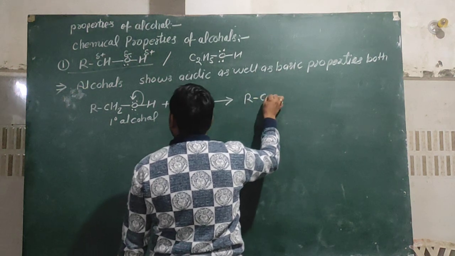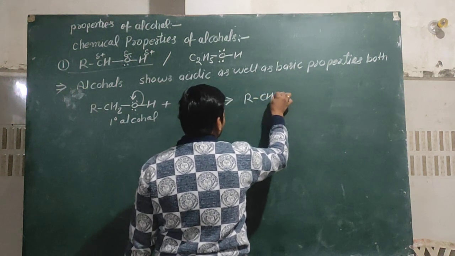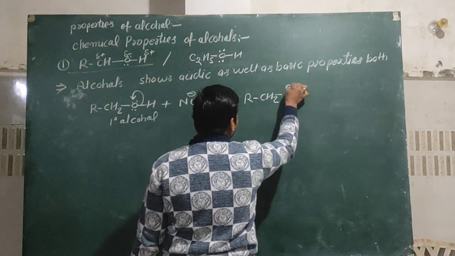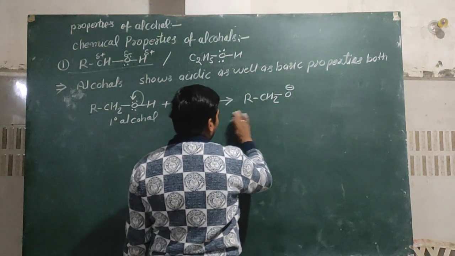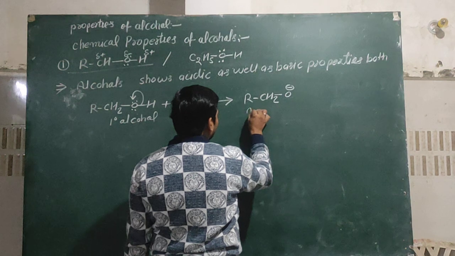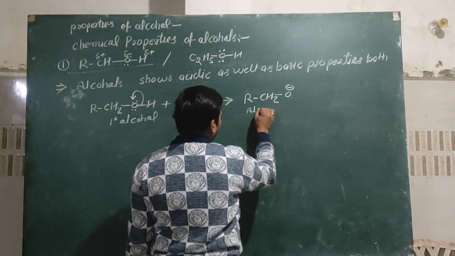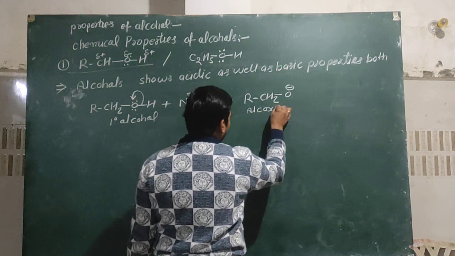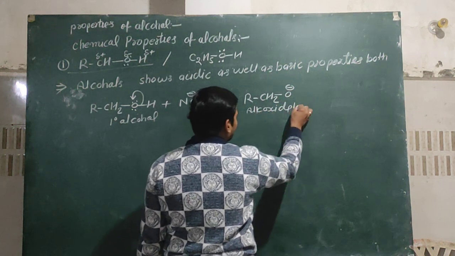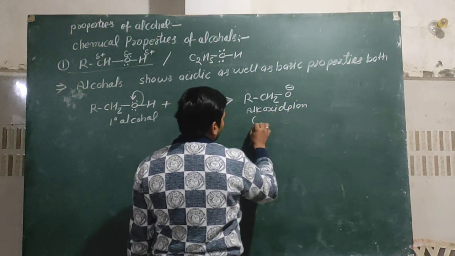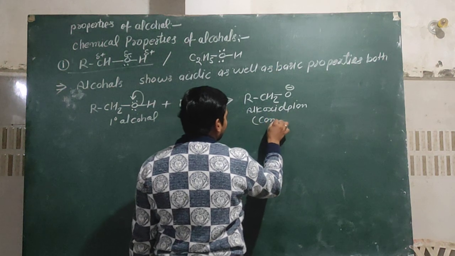You can see here RCH2O negative charge. It is the alkoxide ion, or conjugate base.